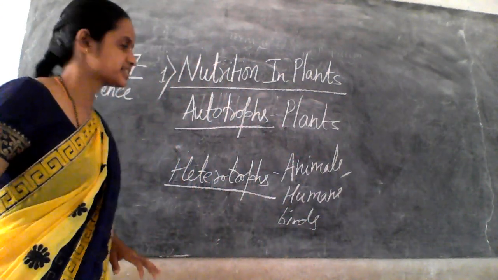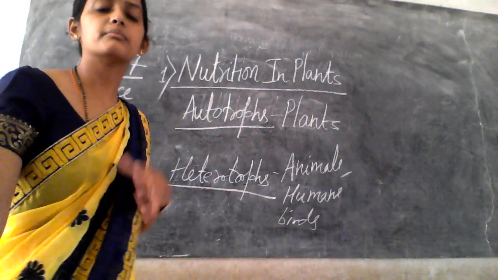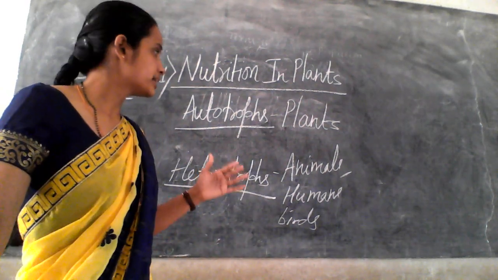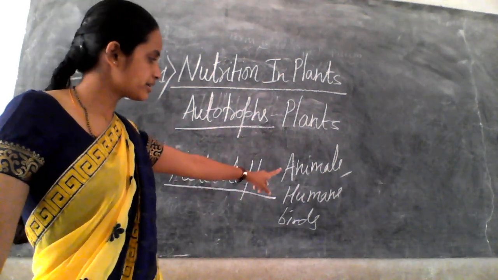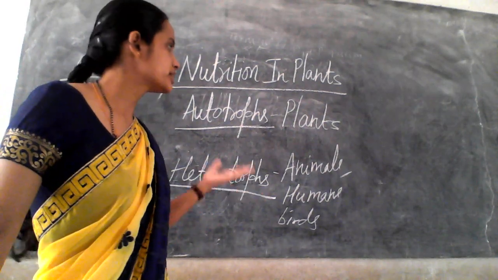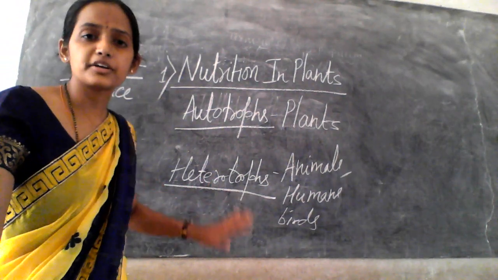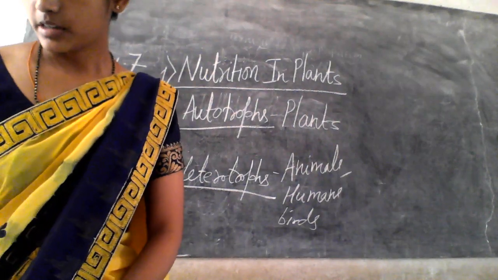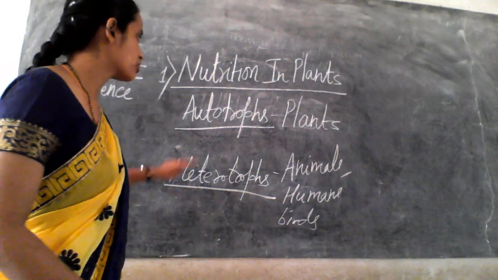So there are the examples, right? Autotrophs are those which make their own food. And what about the heterotrophs? They depend upon autotrophs, that is plants. Animals, birds, humans are examples which depend on the plants, that is autotrophs, as heterotrophs do not make their own food.